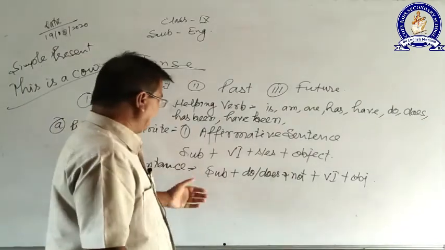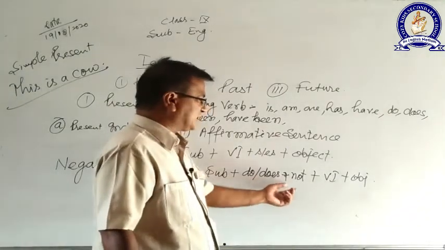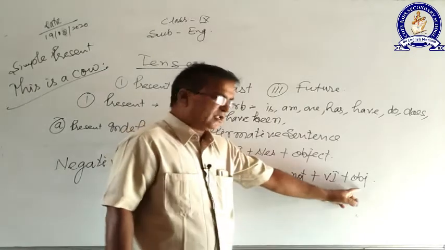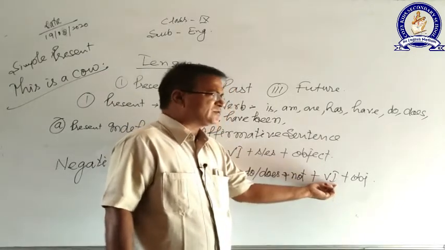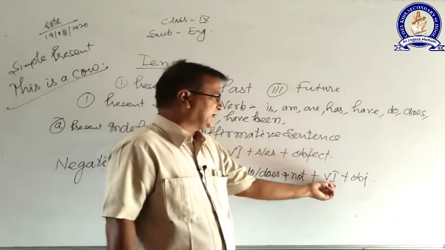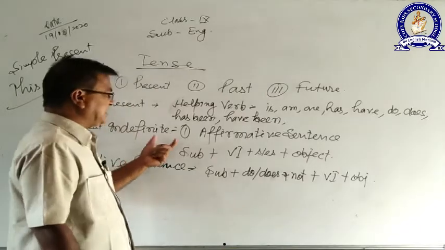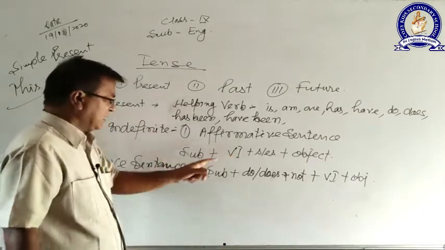Formula of the negative sentence: subject plus do not or does not, plus verb. Now there is no need to add either s or es in the negative sentence of present indefinite. So s and es is only applicable where? In the present indefinite affirmative sentence.